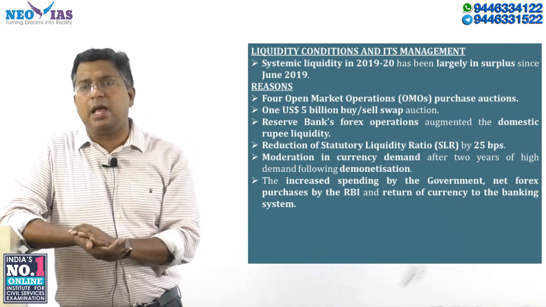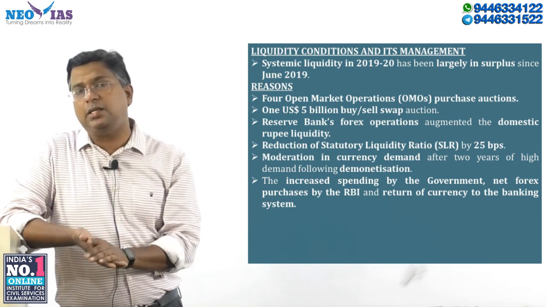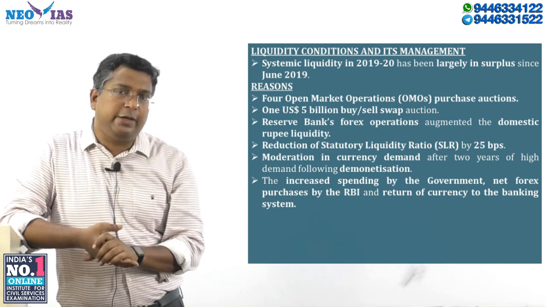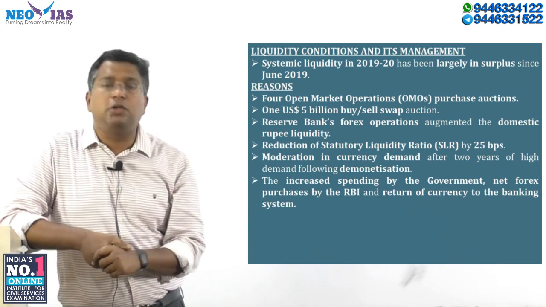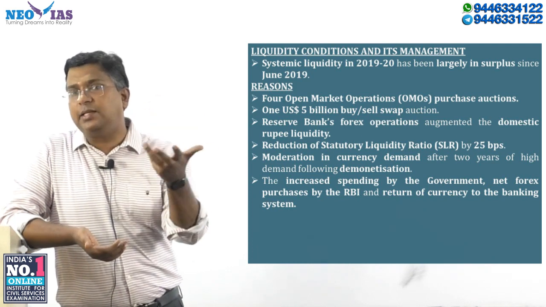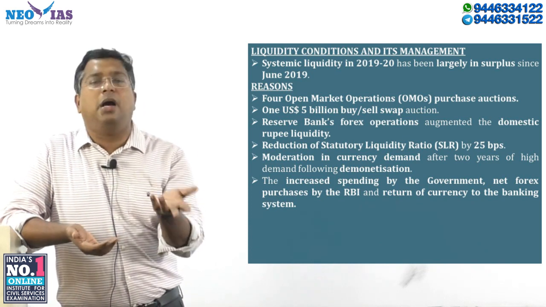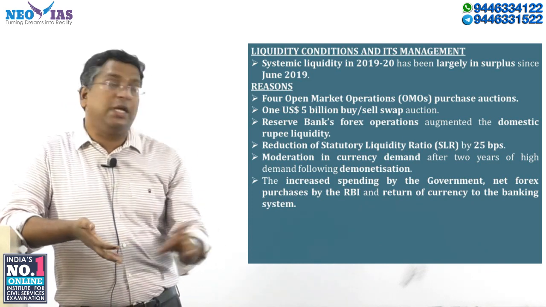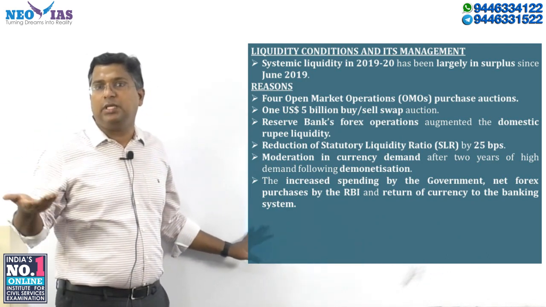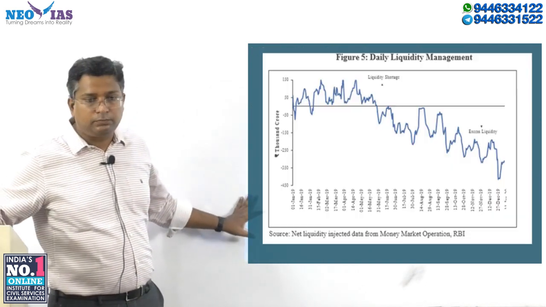So UPSC can ask this question: compared to 17-18 or 18-19, in 2019-20 there was liquidity surplus, so what factors led to it? You can say these are the factors for increasing liquidity in the financial year 19-20. This can be a potential question because it is mentioned in the economic survey.